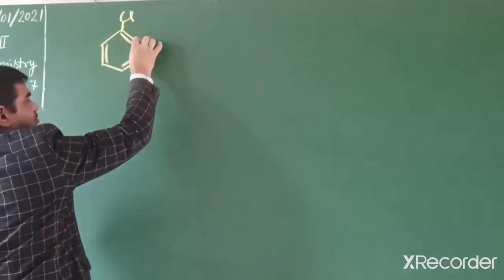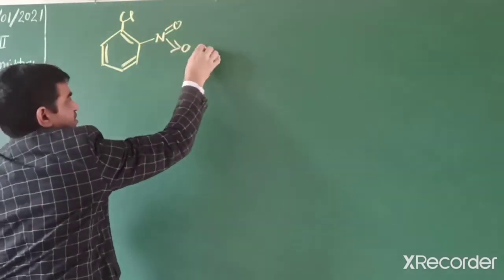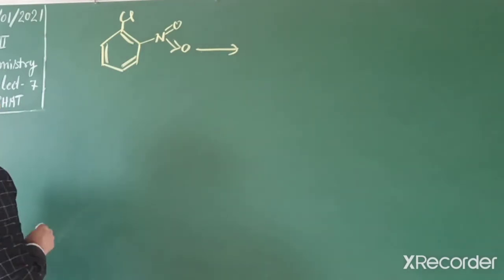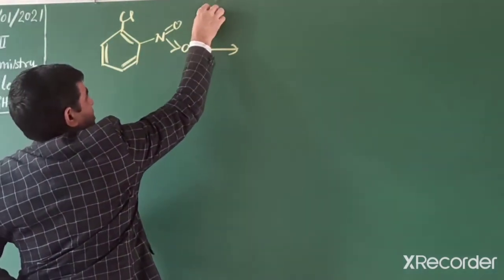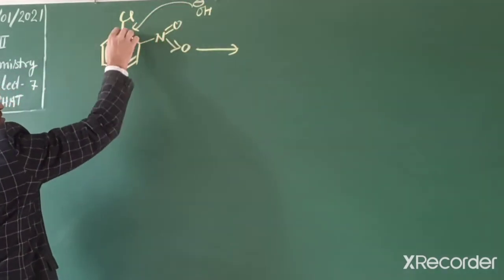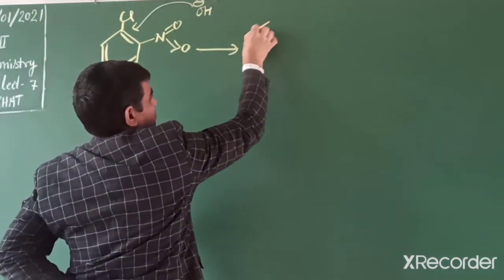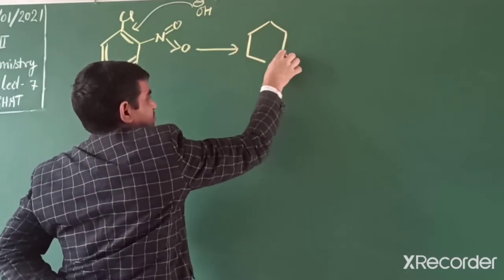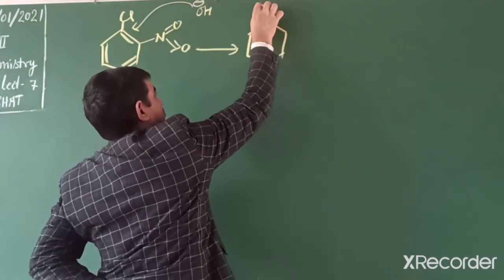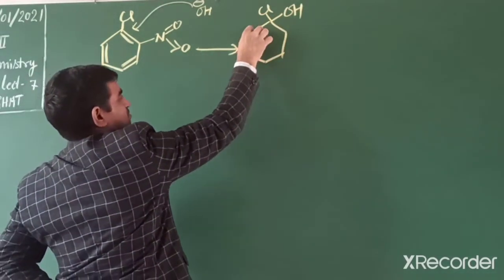If we write a nitro group at ortho position, then we observe how this reaction occurs. Students, OH acts as a nucleophile and attacks this carbon bonded with halogen. So what happens? We observe a situation like this. In this we find chlorine and OH on an sp3 hybridized carbon atom.